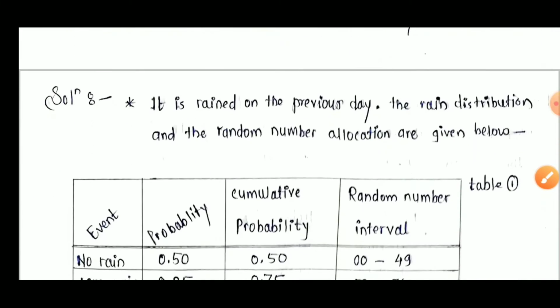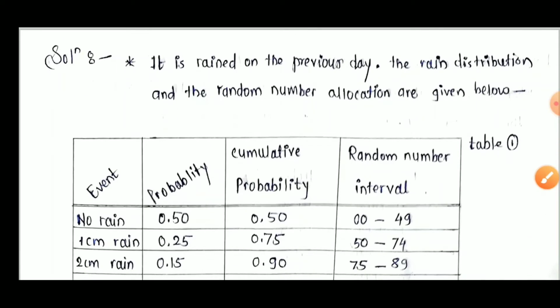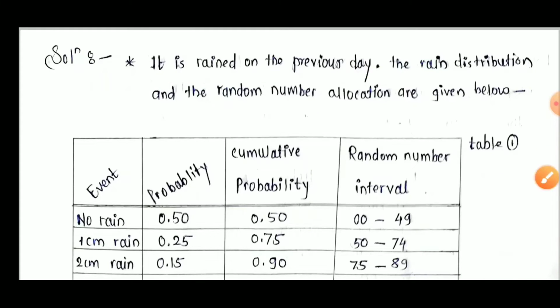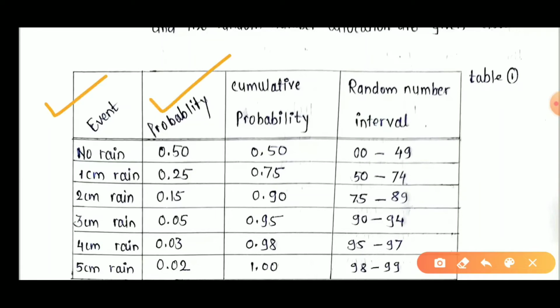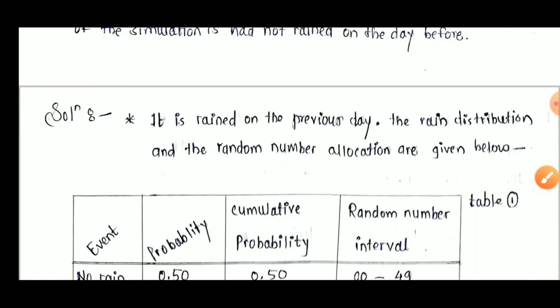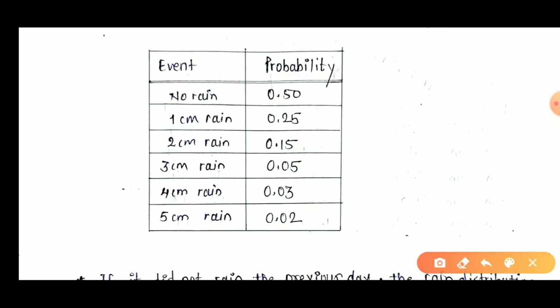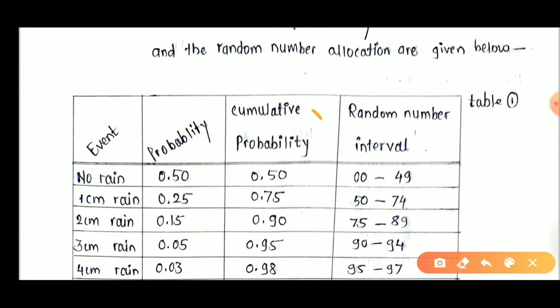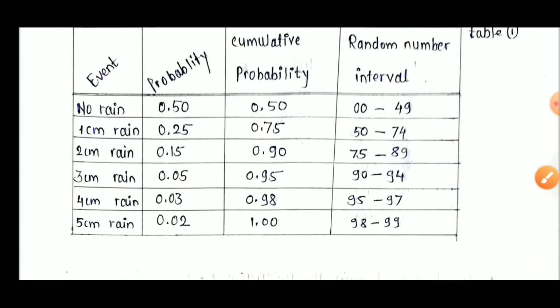Coming to the solution. It is rained on the previous day. The rain distribution and the random number allocations are given below. We have to prepare two tables. The first table is if there was rainfall on the previous day, and the second table is if no rainfall on the previous day. Okay. Now events are already given, probability is already given, cumulative probability we have to calculate. Means in the first table the two columns are as they are, and the third column we have to add, and this third column is the cumulative probability.